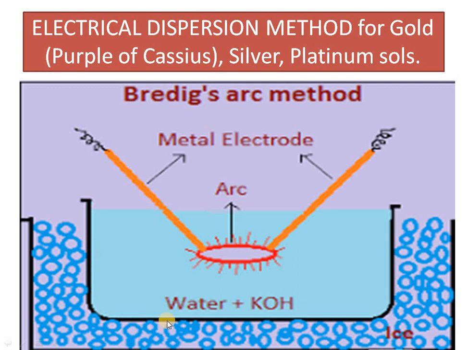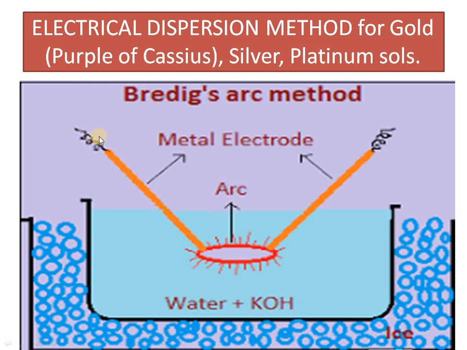Here you see there is a bath, and here water is the solvent, with KOH as an alkaline medium. What we are doing is providing an electric arc, with the metal of whichever sol we want to prepare. For example, to make a gold sol, gold metal is taken and an electric arc is passed through it. You see what the dispersion medium is here, and outside it is an ice cold solution. Ice is kept to decrease the temperature.